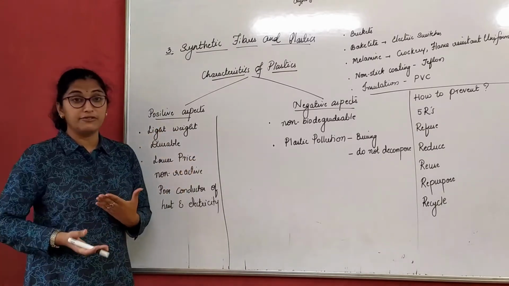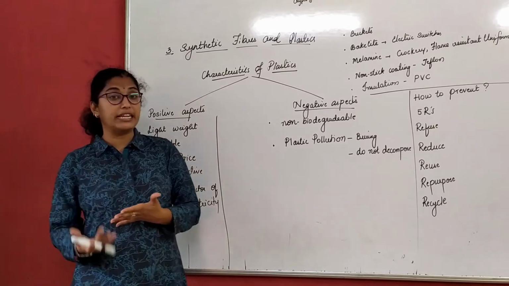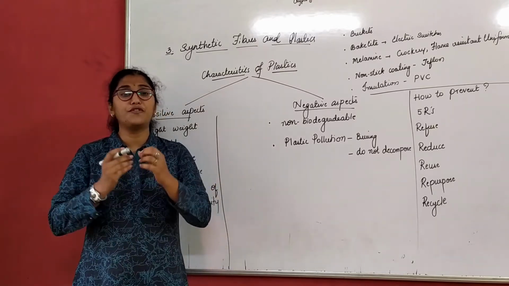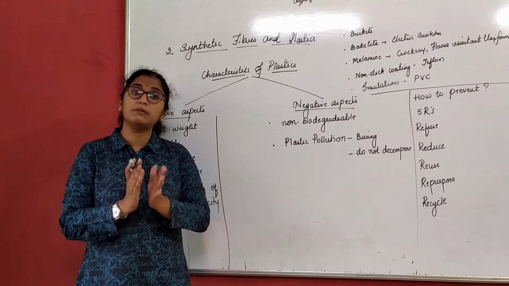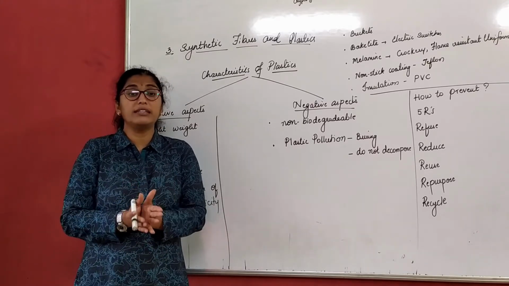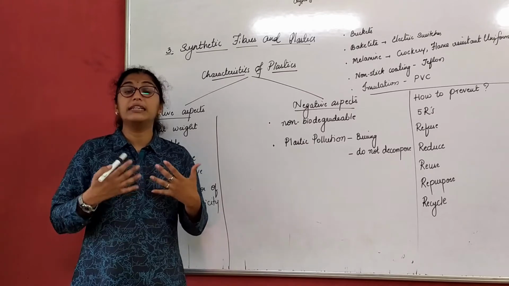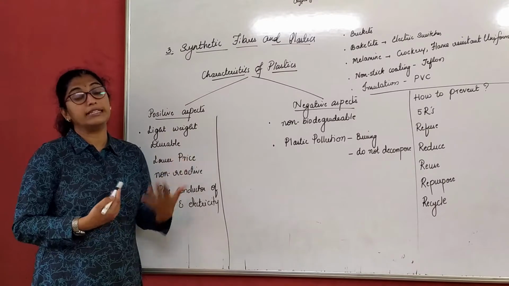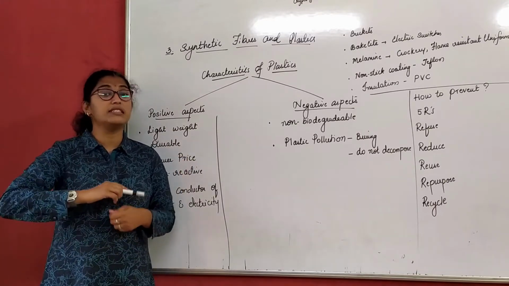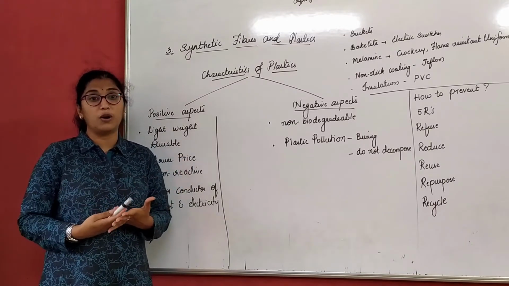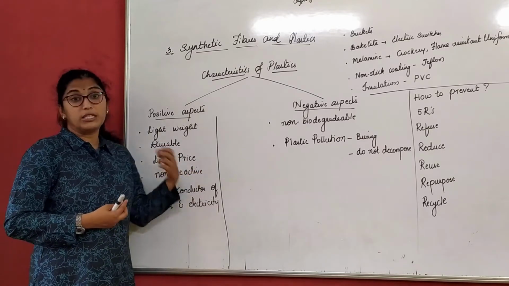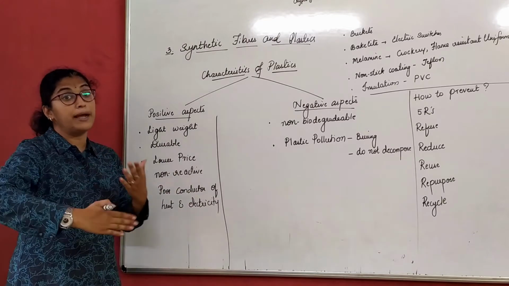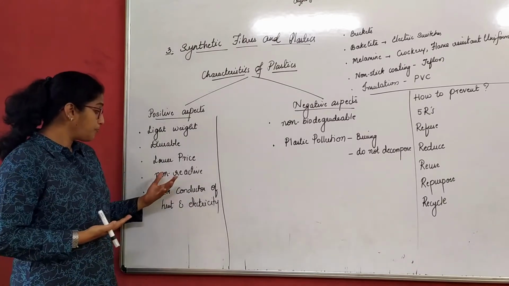Plastics are light in weight. Yes, plastics are very light. Now basically we have chairs, other things, most of your boxes and bottles made out of plastic, right? Because it is light in weight, it is easy to carry and transport. It is durable, since it is rough and tough. We can use it anyhow. Lower price. We get plastics at a throwaway price compared to other materials that we use.